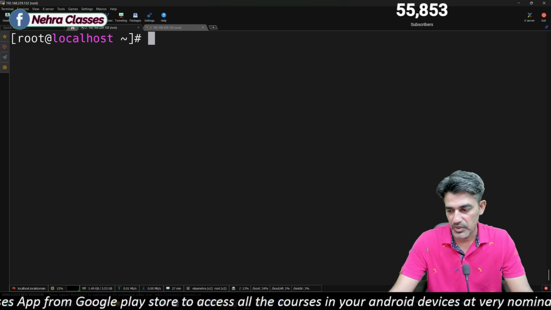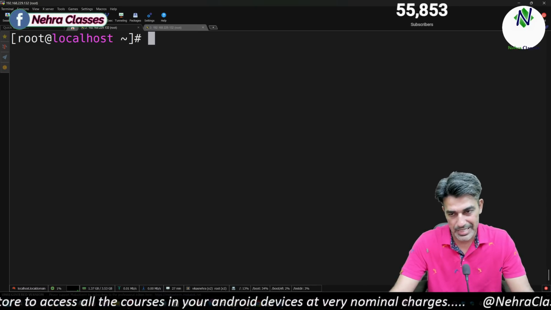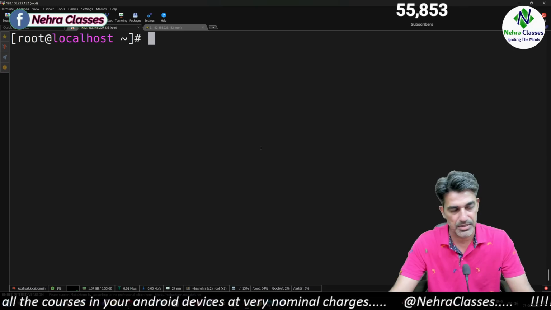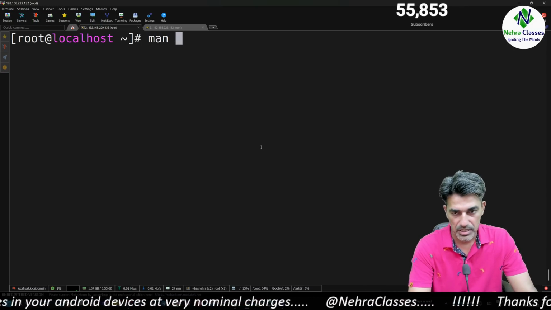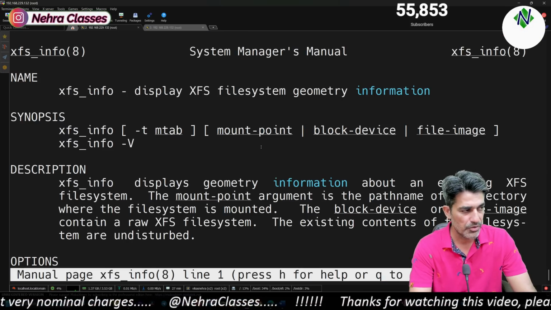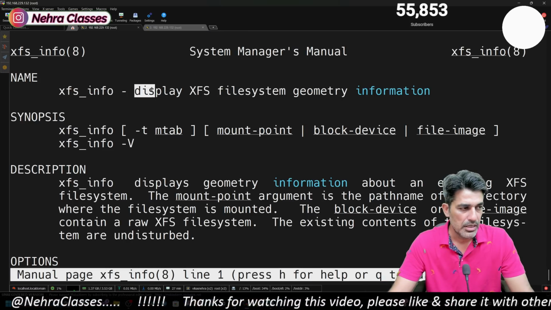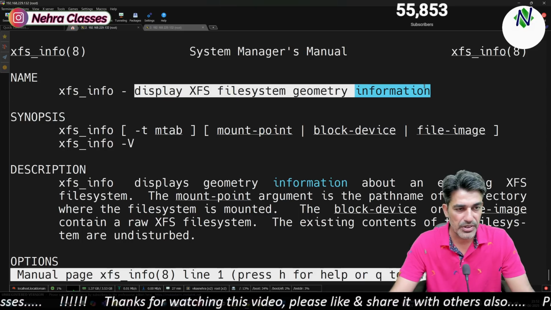Okay, now we will talk about how we can see the file system stats. There is a command xfs_info. Obviously you can read the manual of this command. It displays XFS file system geometry information.